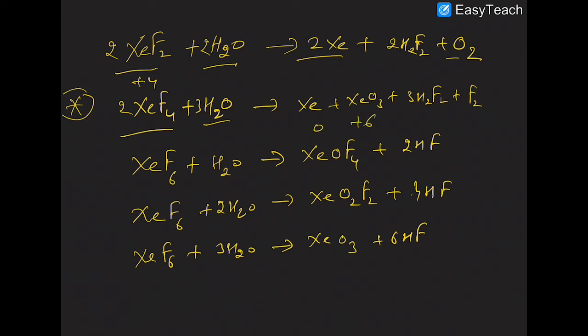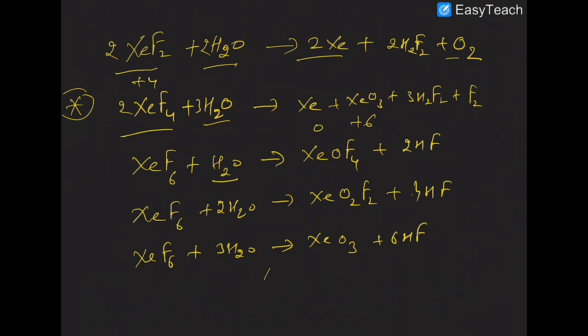Similarly, XeF6 hydrolyzes in 3 different manners, with 1 water molecule, with 2 water molecules and with 3 water molecules. The reaction with 1 water molecule and with 2 water molecules is called partial hydrolysis. If you react with only 1 water molecule, you have formation of XeOF4.